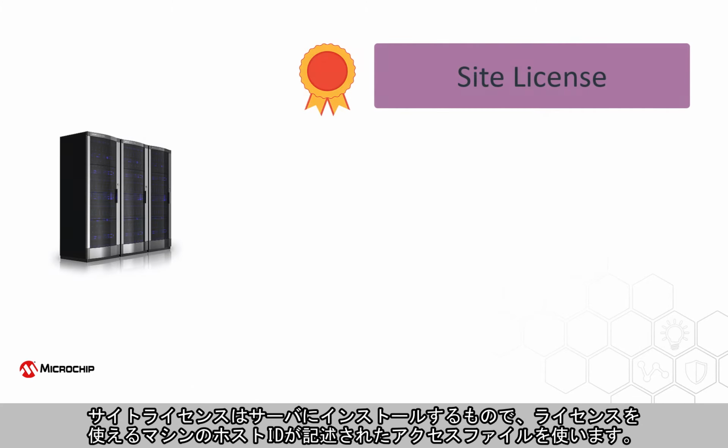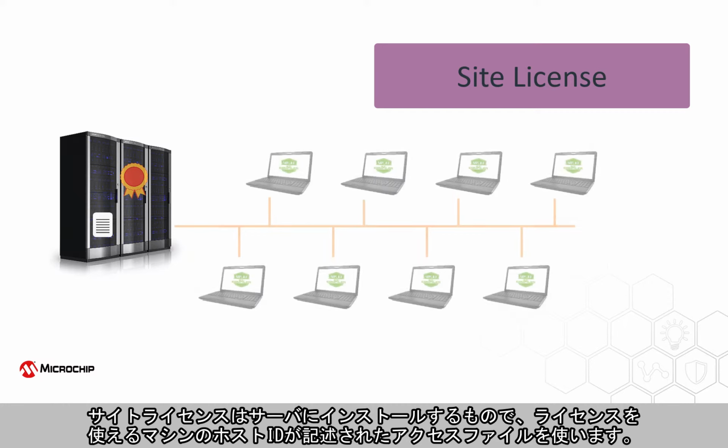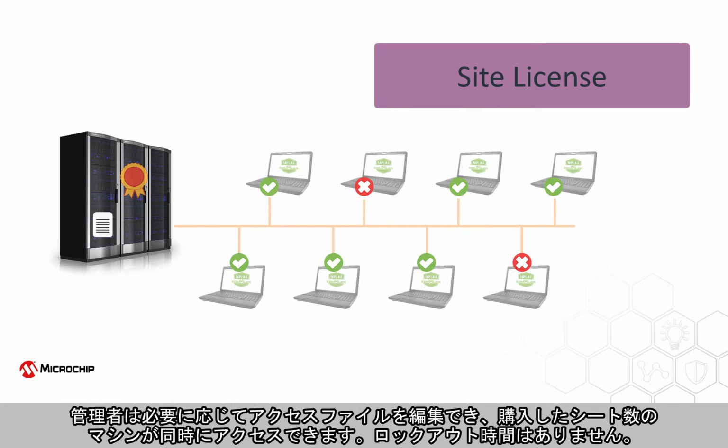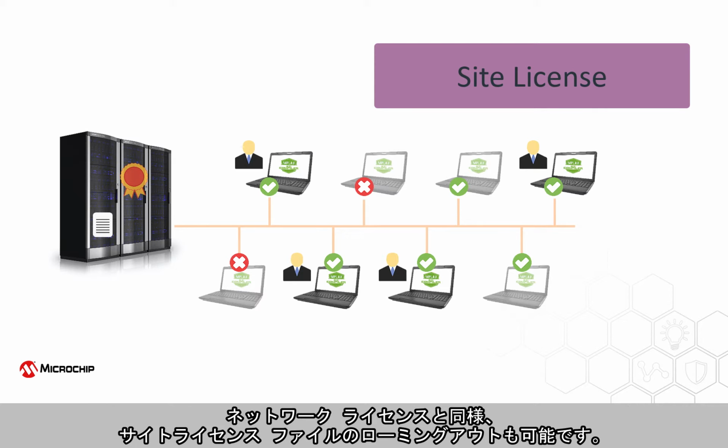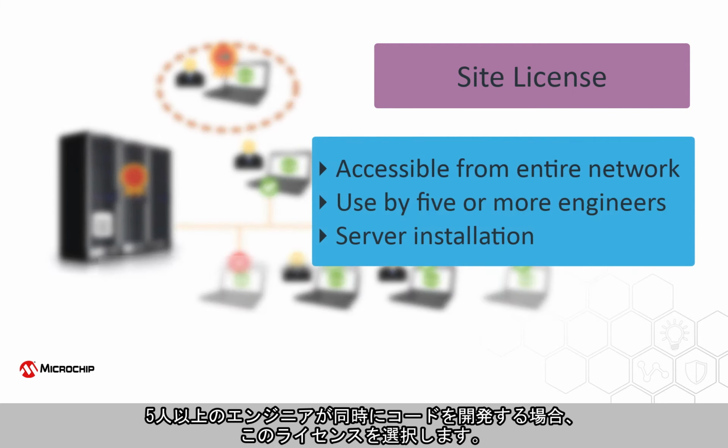A site license is installed on a server and uses an access file, which indicates the host ID of machines permitted to use the license. The administrator can modify the access file as required, allowing simultaneous access of machines up to the number of seats purchased, and with no lockout period. The license file can also be roamed out, as per the network license. Choose this license when you have 5 or more engineers simultaneously developing code.